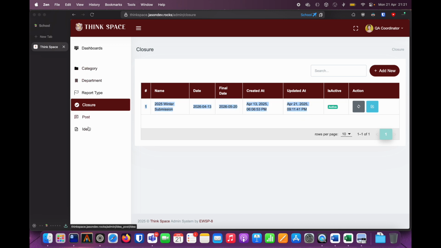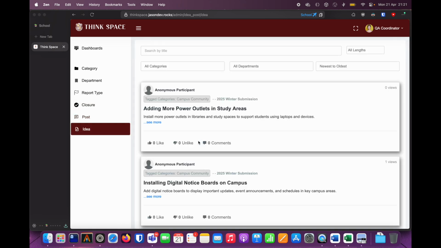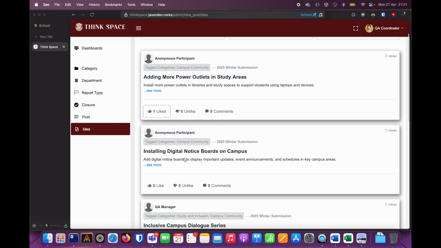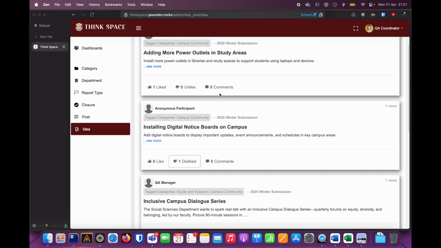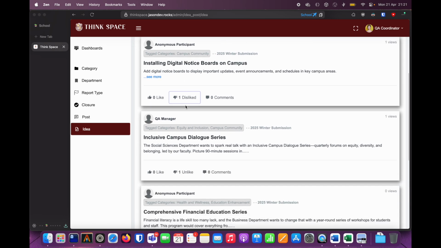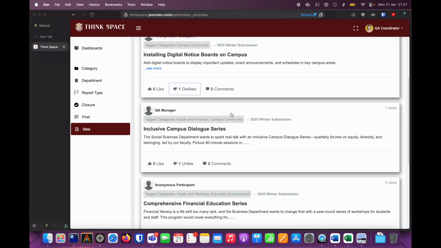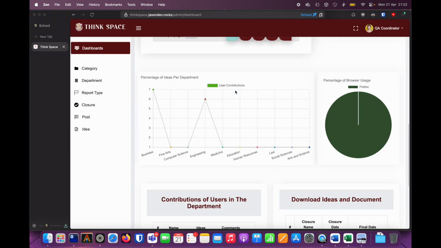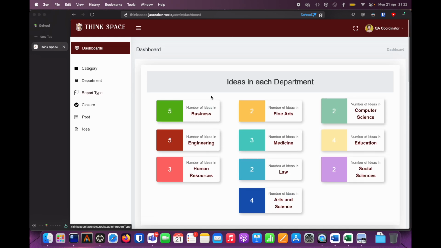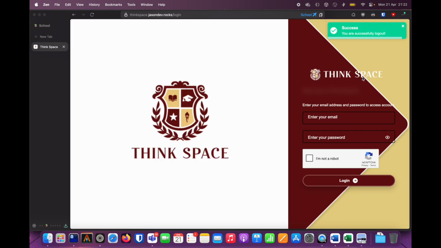The coordinator can also do anything that any staff member can do, such as like or dislike, as well as comments. I will show the idea interaction later in the staff demonstration. He or she can also see the ideas, contributions, etc. So yeah, this is the QA coordinator. So let's move on to staff next.